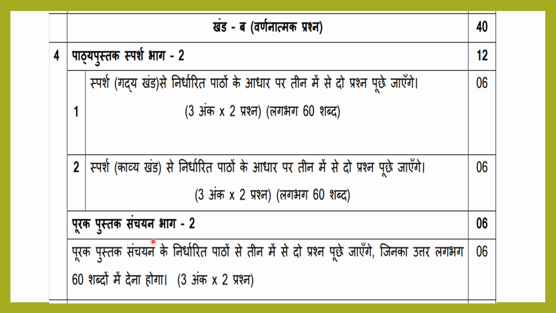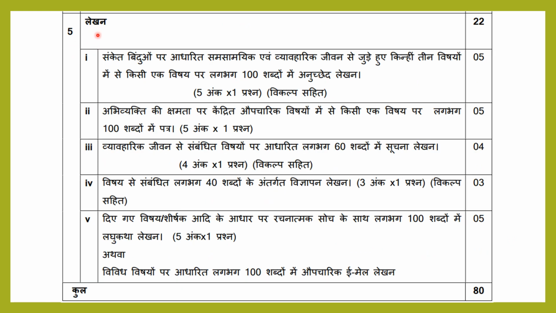पूरक पुस्तक संचयन भाग 2. So the supplementary book संचयन, from that how the questions will be asked. That is for 6 marks. Descriptive questions for 6 marks. पूरक पुस्तक संचयन के निर्धारित पाठों से 3 में से 2 प्रश्न पूछे जाएंगे जिनका उत्तर लगभग 60 शब्दों में देना होगा. From that also 3 questions will be asked. 2 questions you have to answer. Each carries 3 marks. So totally 6 marks.